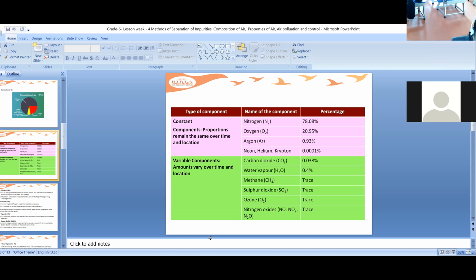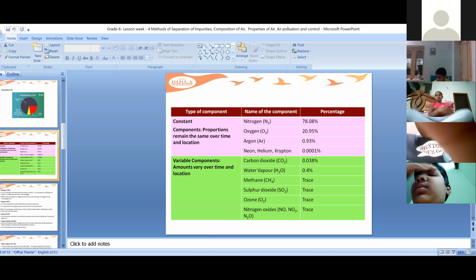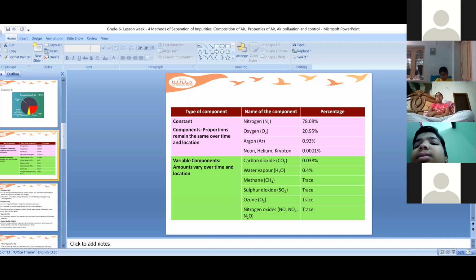Coming to methane, it is found in very little quantity, in trace amounts. Sulfur dioxide is also found in very small trace amounts. Ozone is also found in trace amounts. And nitrogen oxides like NO, NO2 and N2O are also found in very little quantity, in trace amounts.